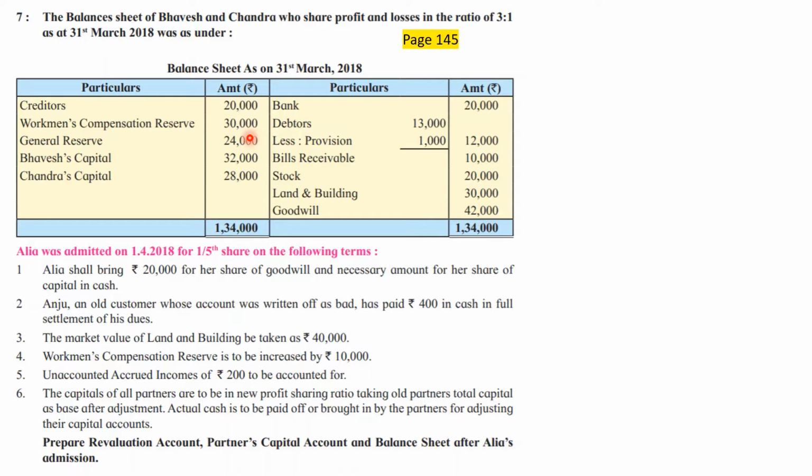So it is obvious that it should be treated as a liability only, it should not be treated as a reserve. So the treatment of general reserve and workmen compensation reserve is not the same. General reserve will be transferred to the old partners' capital account in their old profit sharing ratio. On the other hand, workmen compensation reserve will be treated more or less like your other liabilities, for example creditors. So it will go to the balance sheet liability side. If there is an adjustment, it will go in the inner column. If there is no adjustment, it will go in the outer column. And on the asset side we have goodwill. There is a special treatment I had discussed in the topic of accounting entries for goodwill, lecture number 4.